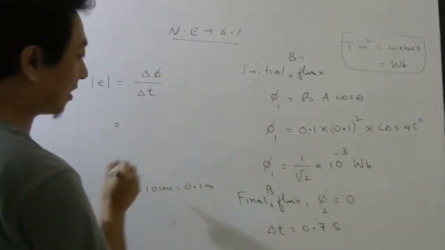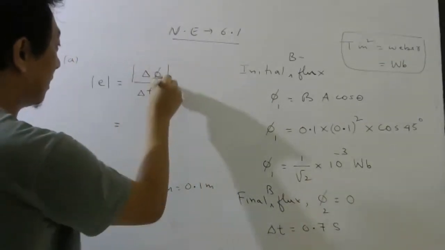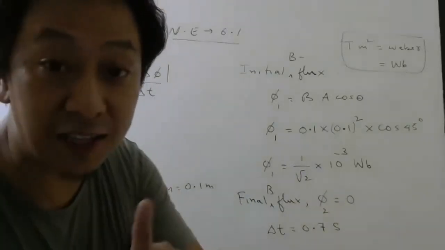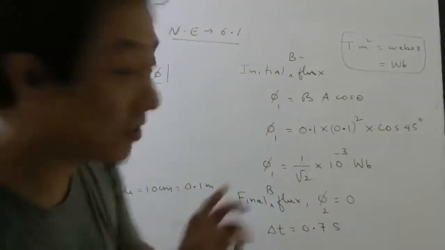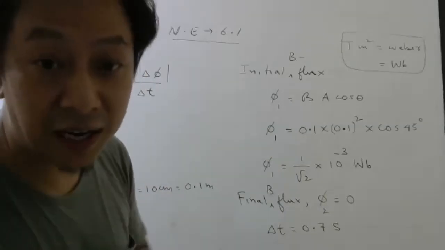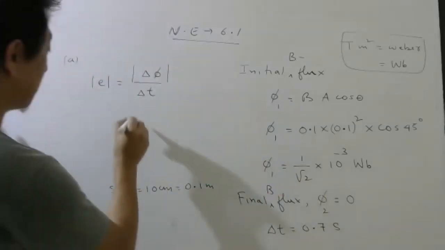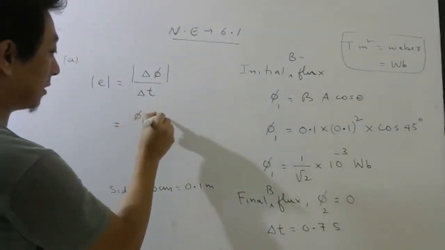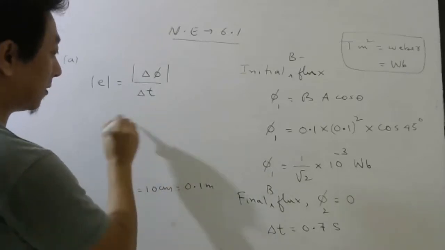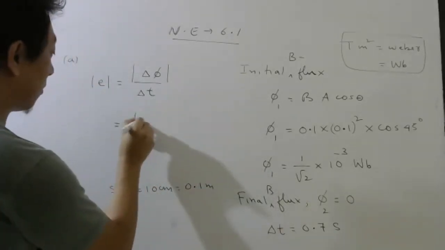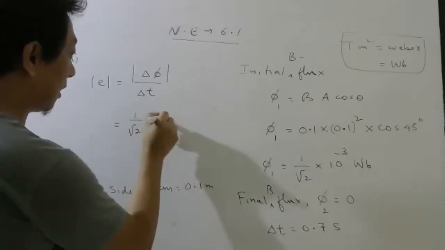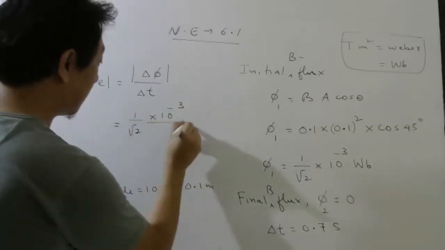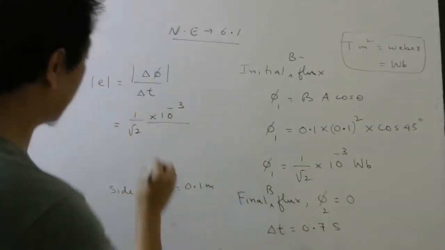What is the change in flux? In magnitude only. Since it is only magnitude, I will write the bigger one first. So this is the bigger one, so it will be phi 1 minus 0. Let me put the values. Change in flux will be 1 by root 2 into 10 power minus 3 divided by the time taken. Time taken is 0.7.